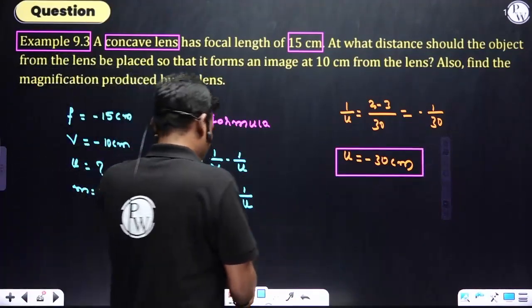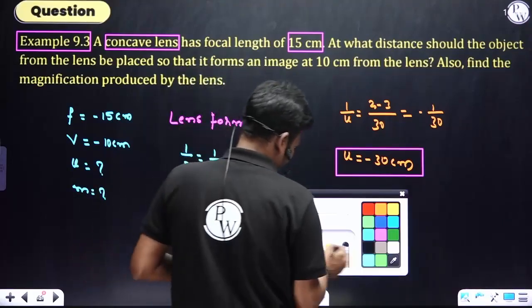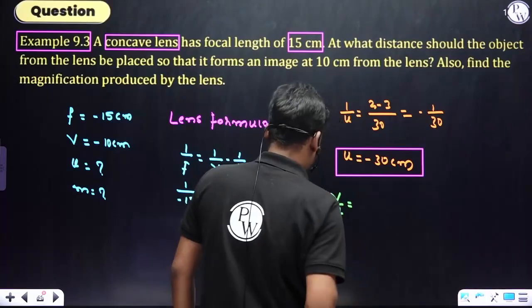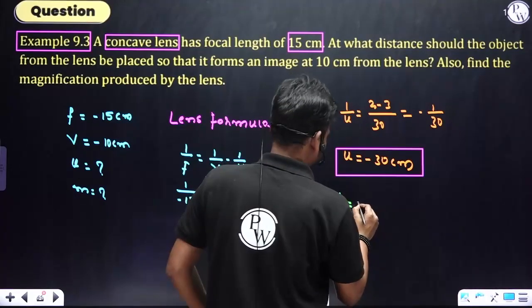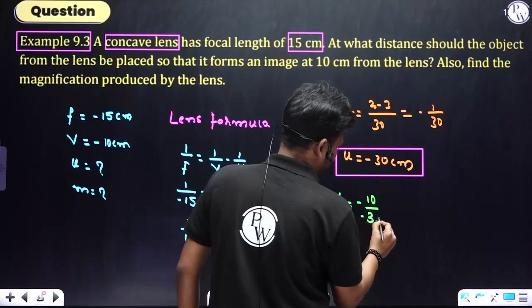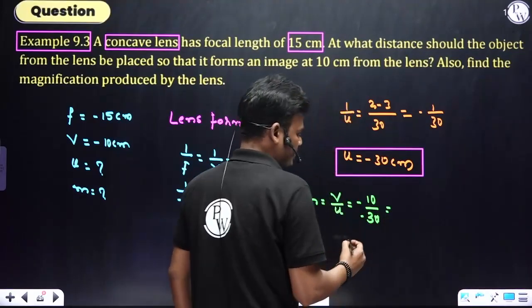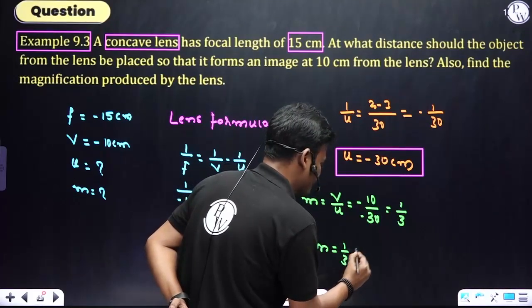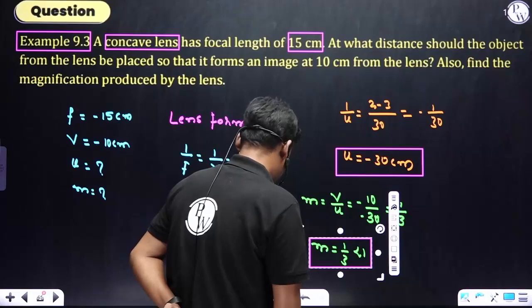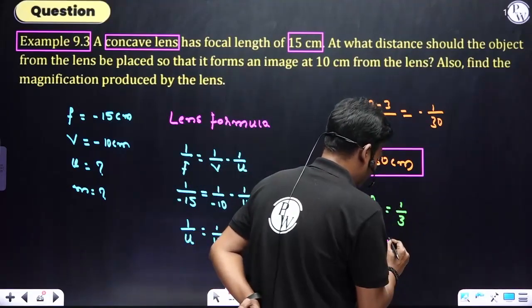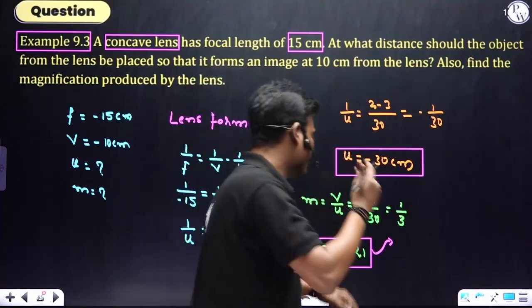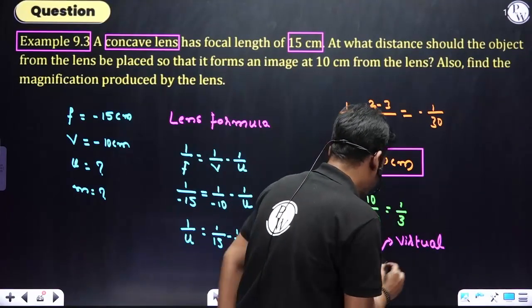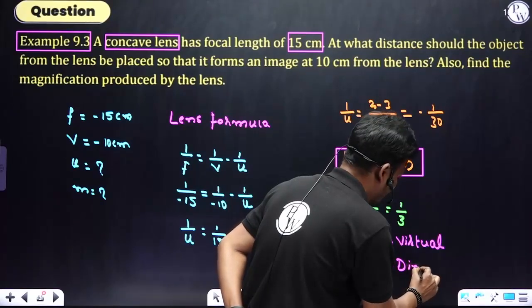Right. Next, what they have asked: magnification. For magnification, m equals v by u, and the v value is minus 10 divided by minus 30. Minus minus gets cancelled, and this is 1 by 3. So m is 1 by 3, which is less than 1. And the nature, they have not asked about the nature, but still m is positive, which means it is virtual. And diminished, because it is less than 1.